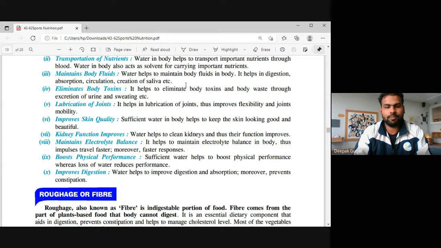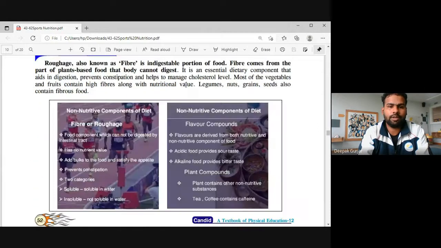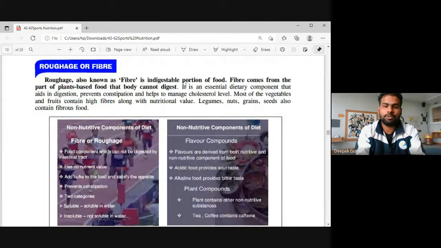Improve digestion. After 1 hour of eating, when you take water, it will be good. Water improves digestion because it helps in absorption and circulation of energy also. Moreover, it prevents constipation. So if you have water in your diet, it will definitely prevent your constipation too.